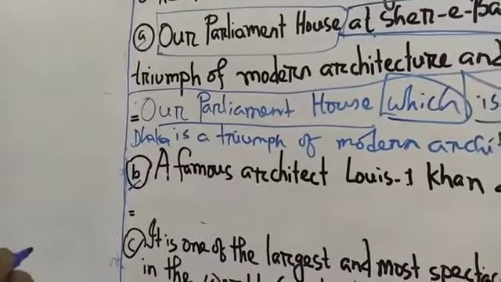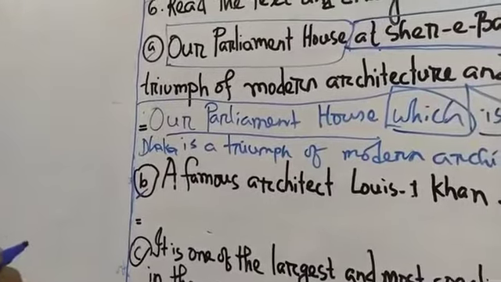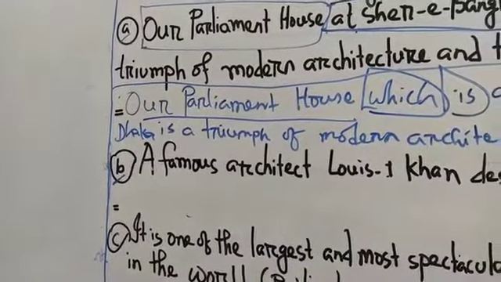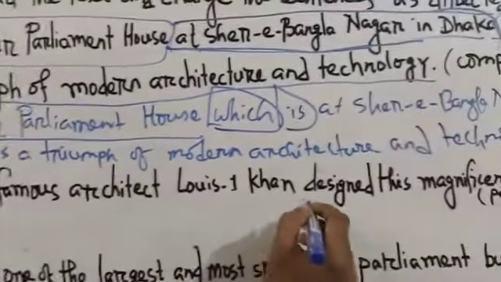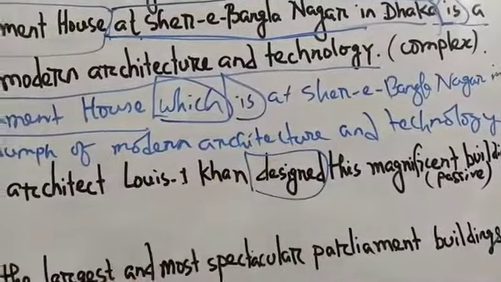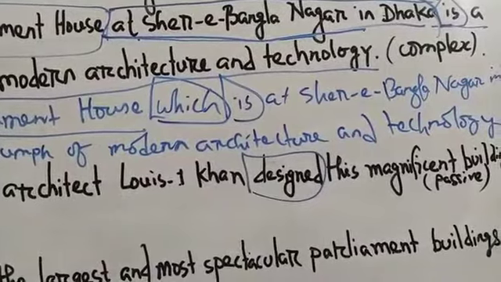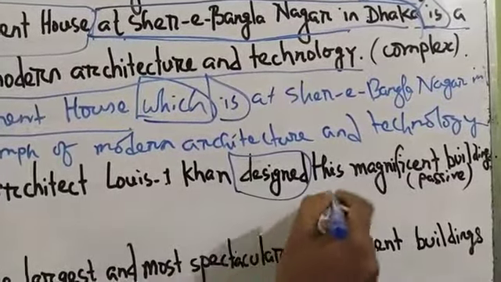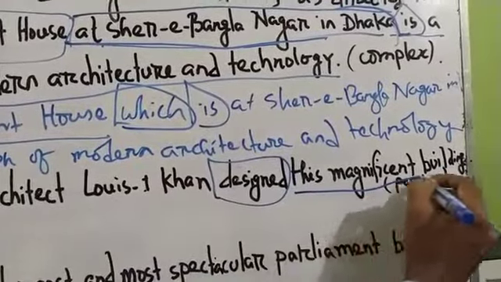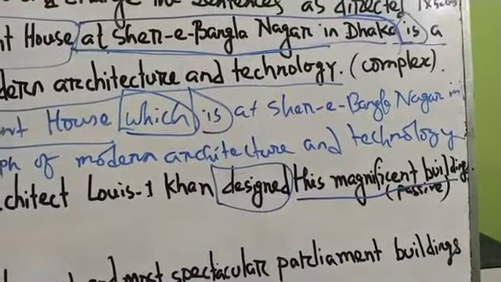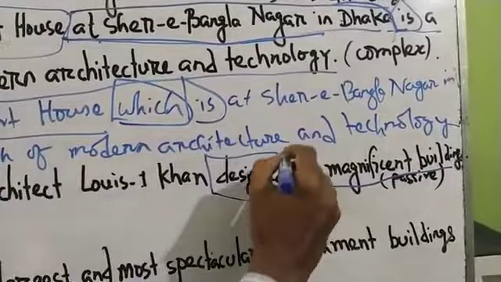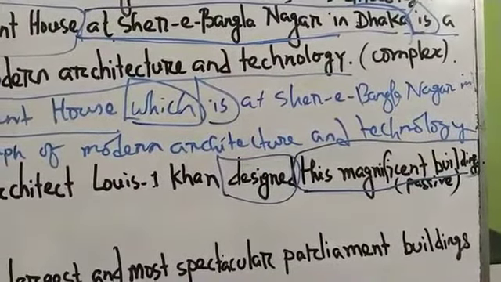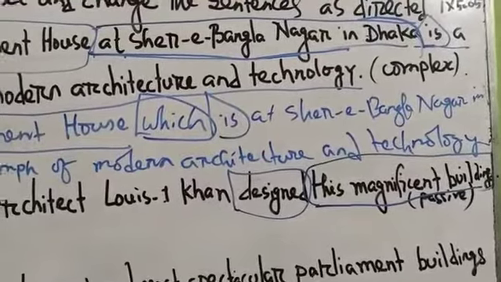You know that activities depend upon what thing is called the object, and this is the verb. Verb, you know, is doing what? Designed this magnificent building, and this is the object because the verb is doing this.